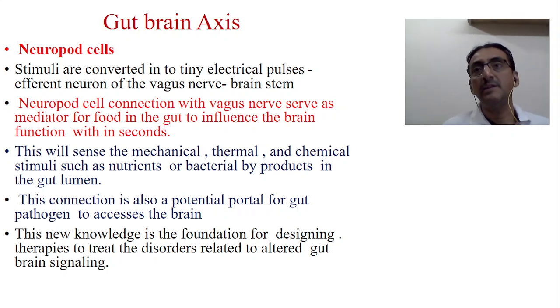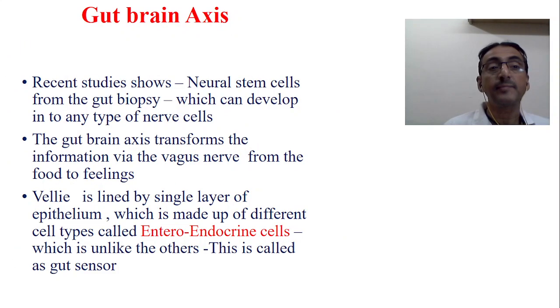So now we are understanding, after contemporary science has done so many researches, the importance of the basic principles of Ayurveda, which were laid 5,000 years back. Now, a recent study shows that neural stem cells from a gut biopsy can develop into any type of nerve cell. The research has gone forward, and they show that neural stem cells taken from the gut area can develop into different types of nerve cells.